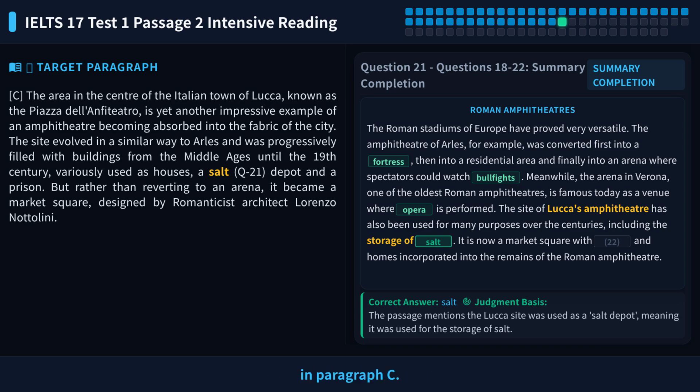Let's find them in paragraph C. Look, the second sentence of paragraph C has evolved in a similar way to Arles. It's a perfect match.